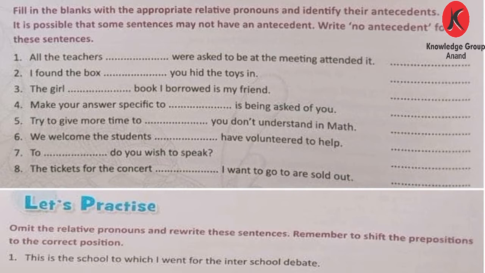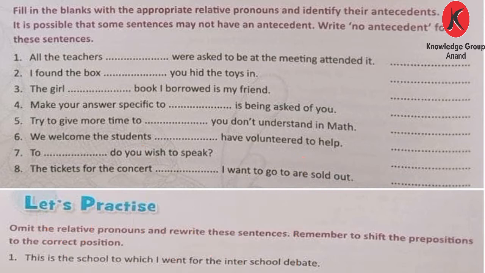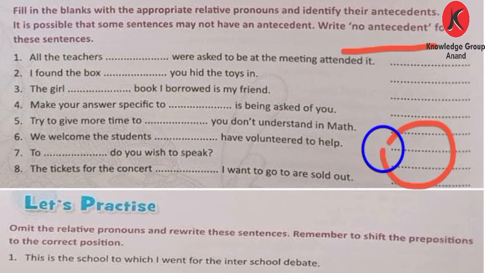Number 5, try to give more time to what you don't understand in maths. Okay, in the number 5 blank there is no antecedent. No antecedent you have to write here.